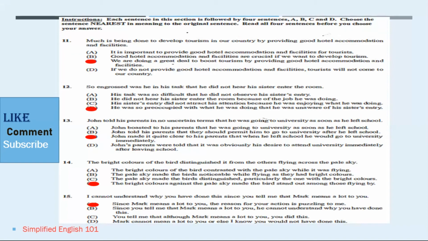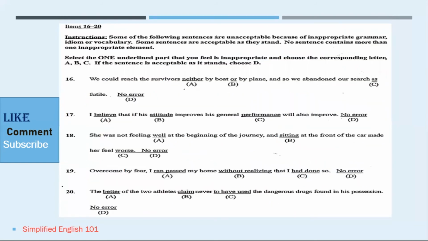Let us move on to number 16 to 20. The instruction reads, some of the following sentences are unacceptable because of inappropriate grammar, idiom, or vocabulary. Some sentences are acceptable as they stand. No sentence contains more than one inappropriate element. Now, for this particular section, you are going to be looking out for any idiomatic expressions used in the piece that might prove unacceptable. You're also going to be looking out for vocabulary, how the words are used, what words are used, and if these words are acceptable.